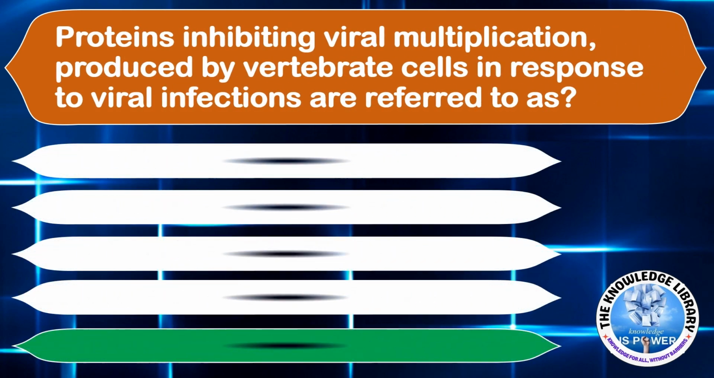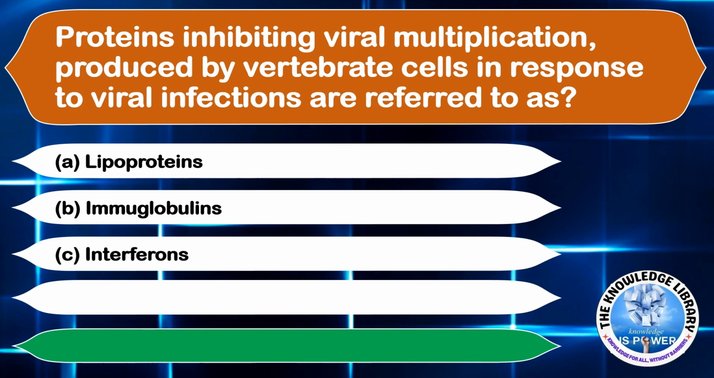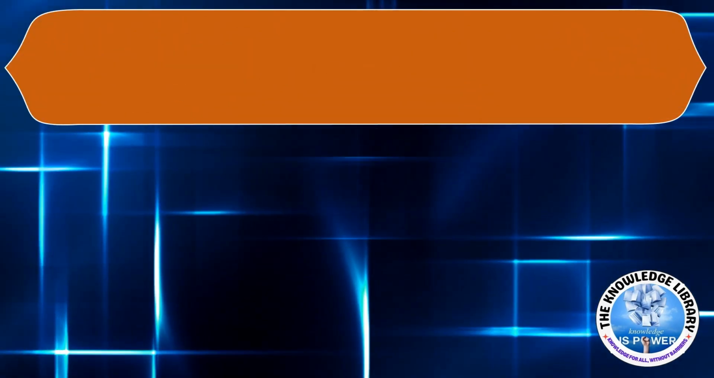Proteins inhibiting viral multiplication produced by vertebrate cells in response to viral infections are referred to as option A, lipoproteins, option B, immune globulin, option C, interferons, and option D, antitoxins. The correct answer is option C, interferons. Moving on to the next question.